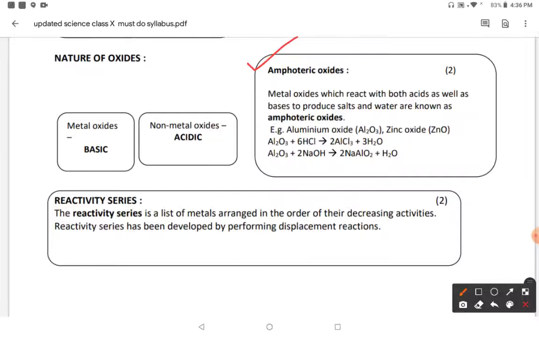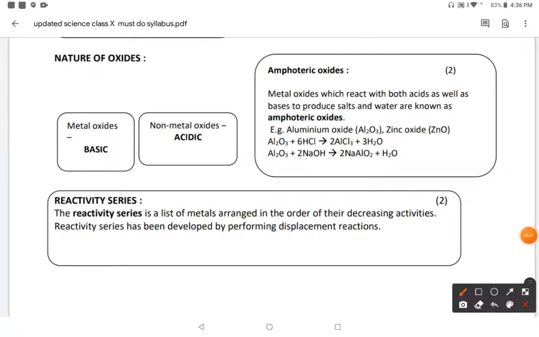Similarly, there are two examples. One is aluminium oxide, the other is zinc oxide. When aluminium oxide reacts with the acid, it forms salt, aluminium chloride, and water. Similarly, aluminium oxide reacts with the base, sodium hydroxide, and forms sodium aluminate and water. This is also salt and this is water. So metal oxides which react with acids as well as bases, forming salt and water in both the reactions, are called amphoteric oxides.